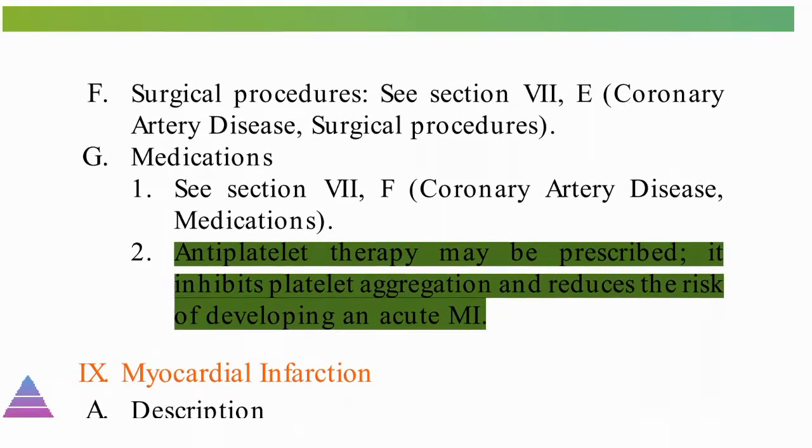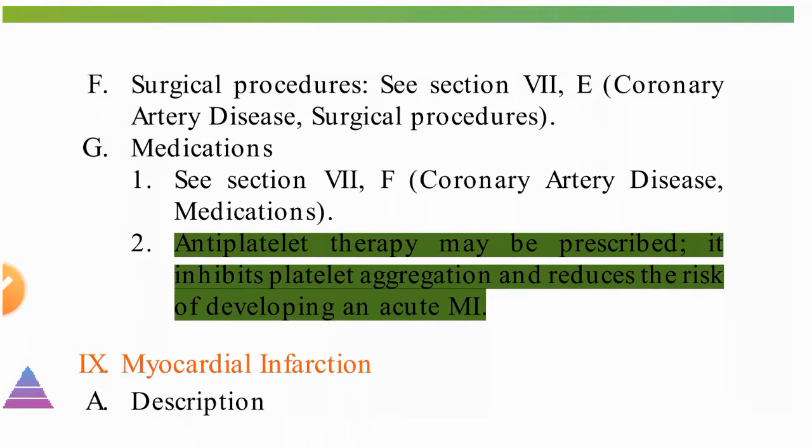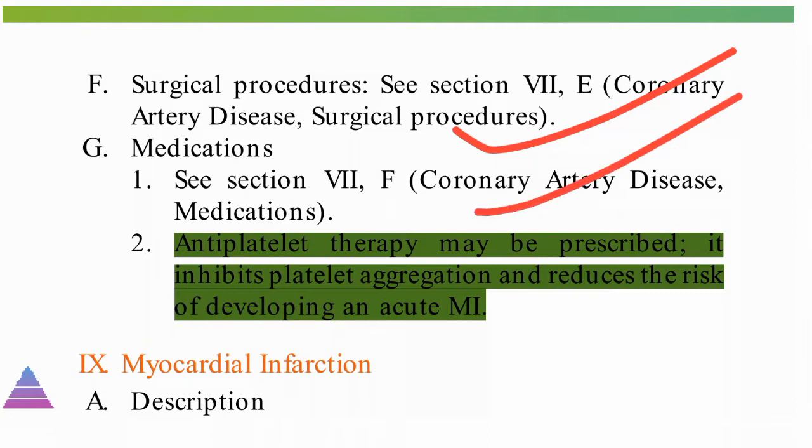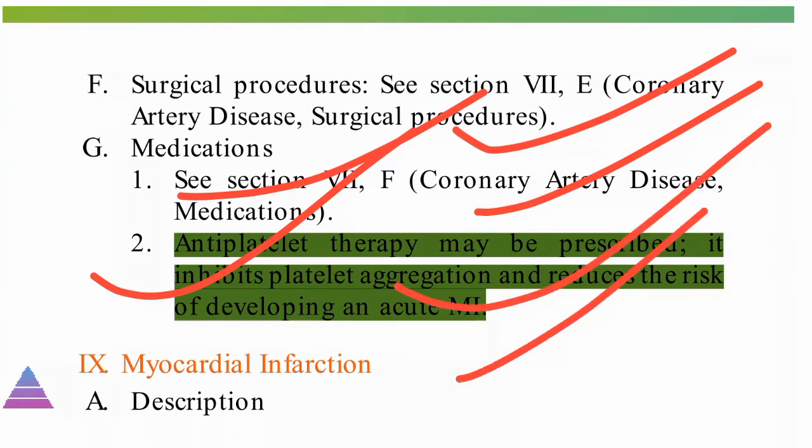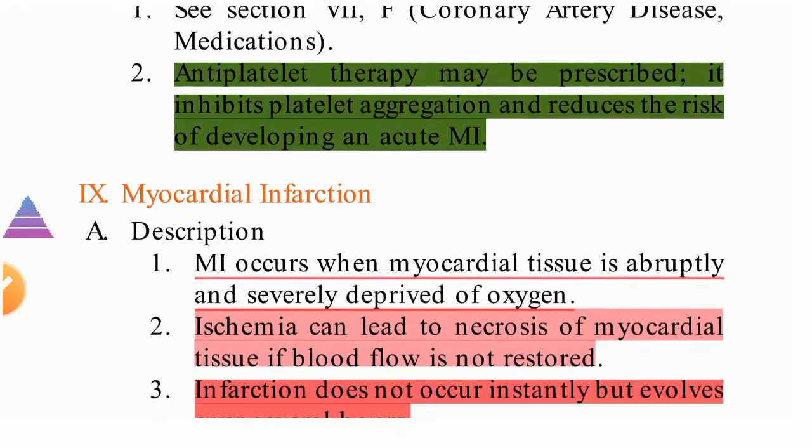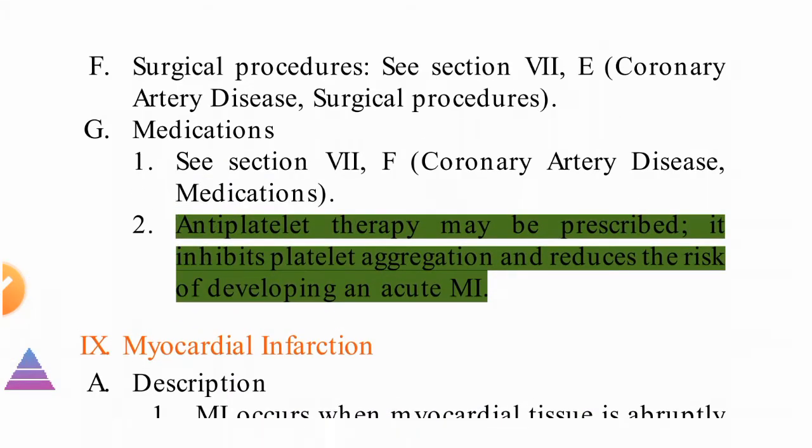Surgical procedures: we have seen in coronary artery disease the atherectomy and the like, that is the surgical procedure we can do. Medications we have given include nitroglycerin, antiplatelet drugs, and anti-lipid medication. Antiplatelet therapy means aspirin or clopidogrel, which we can give, and it will reduce the risk of developing MI. Okay, so this is angina.